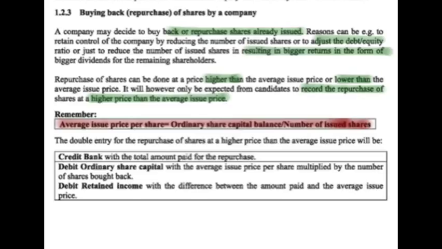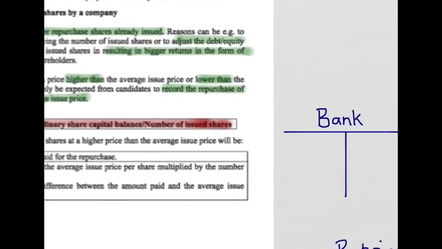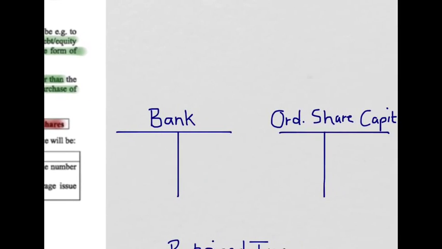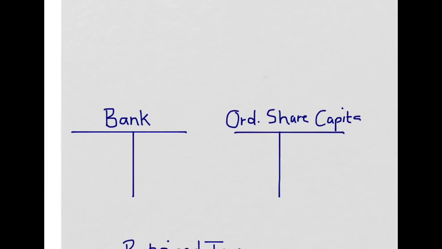So in other words, when I repurchase the shares at a higher value than average, the accounts will be as follows. When we consider this, it is important for you to note where the information went when it was first issued.